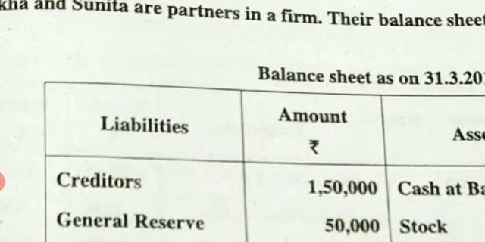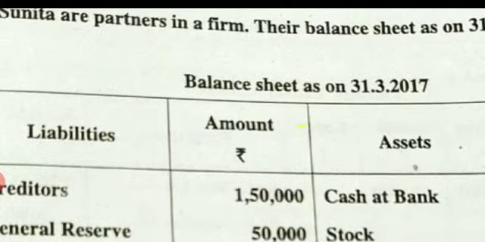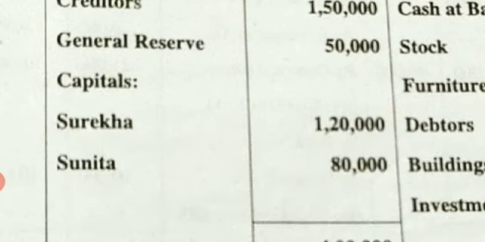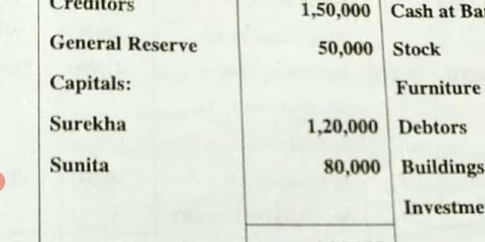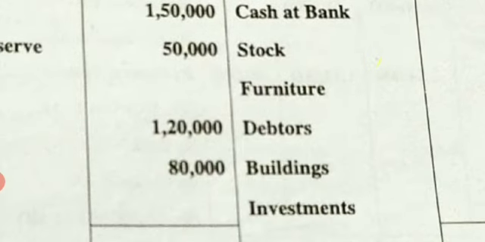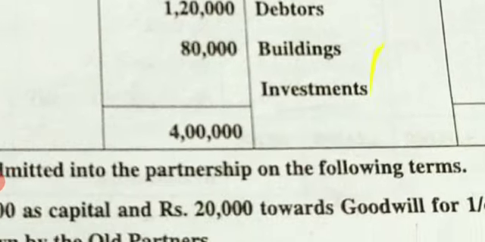Surekha and Sunita are the partners in a firm and their balance sheet as on 31/3/2017 is as follows. On the liabilities side, they have given you the creditors, general reserves, and the capitals. Come to the asset side, they have given you the cash in bank, stock, furniture, debtors, buildings, and the investment. They have told you